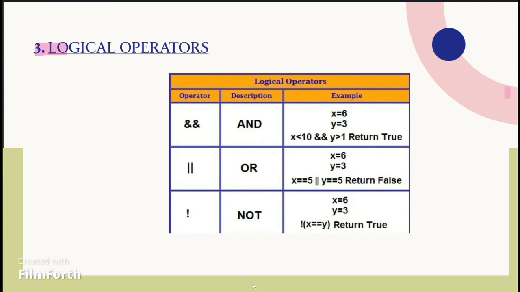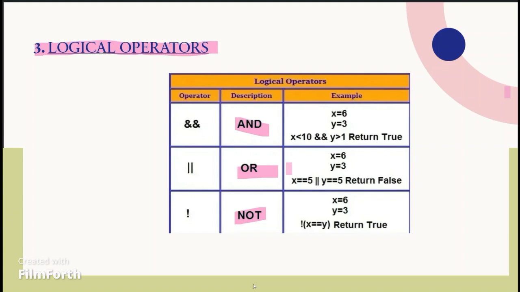And the third is logical operators. Logical operators are used to combine multiple conditions and return a true or false value based on the conditions provided. They are very helpful when you want to check multiple conditions at once. There are three main logical operators in C: logical and, logical or, and logical not.